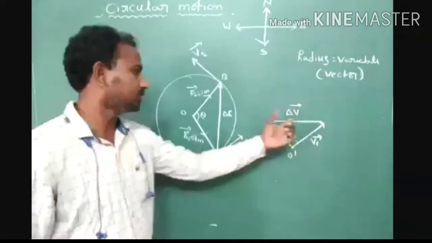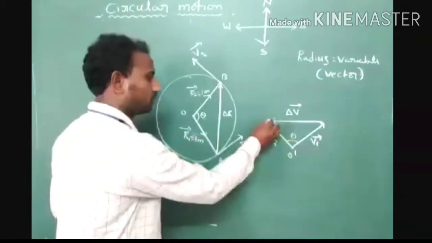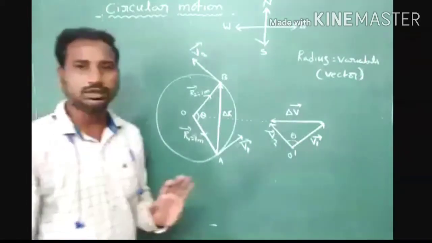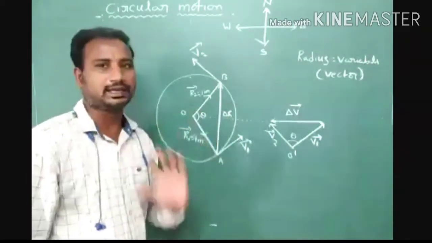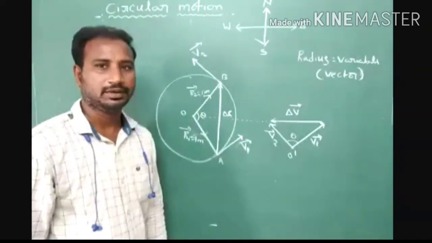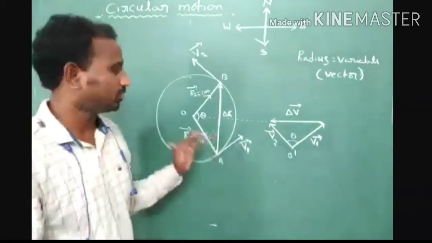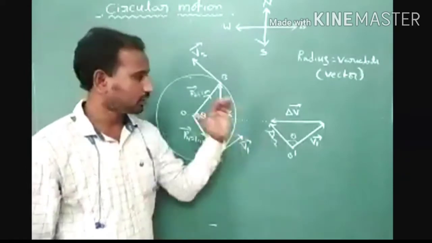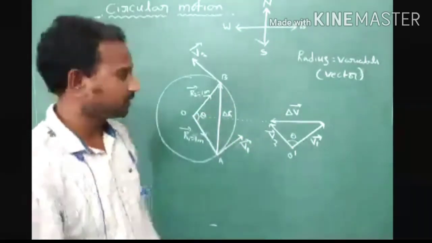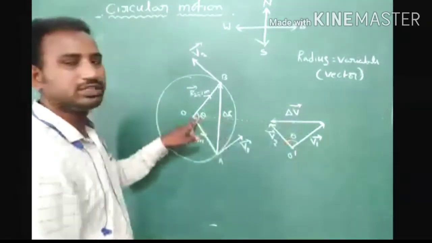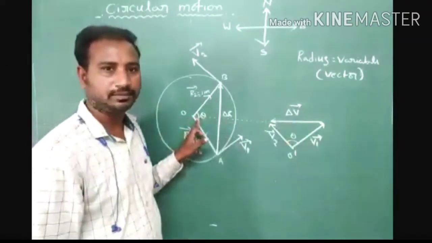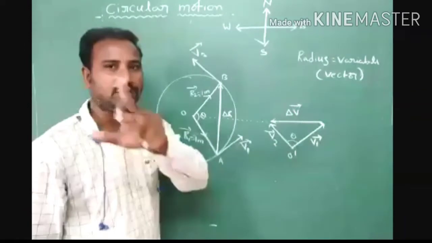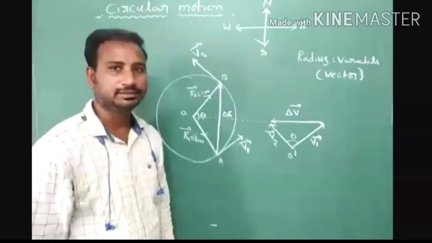The direction of change in velocity is represented towards the center of the circular path. Understood? The radius vector is always represented from the center of the circle to the circumference. The direction of change in velocity we represent from the circumference to the center of the circle.